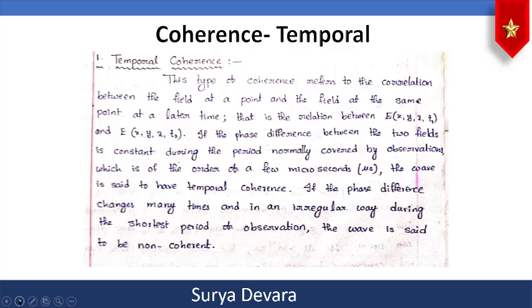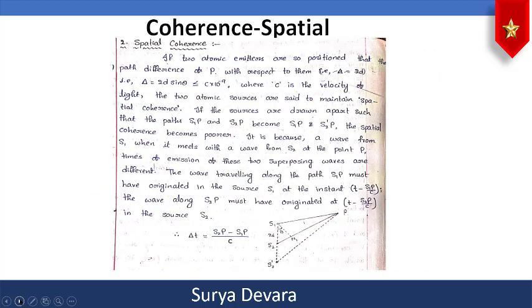If the phase difference between the two fields is constant during the period normally covered by the observations, which is of the order of a few microseconds, the wave is said to have temporal coherence. If the phase difference changes many times and in an irregular way during the short period of observation, the wave is said to be non-coherent.